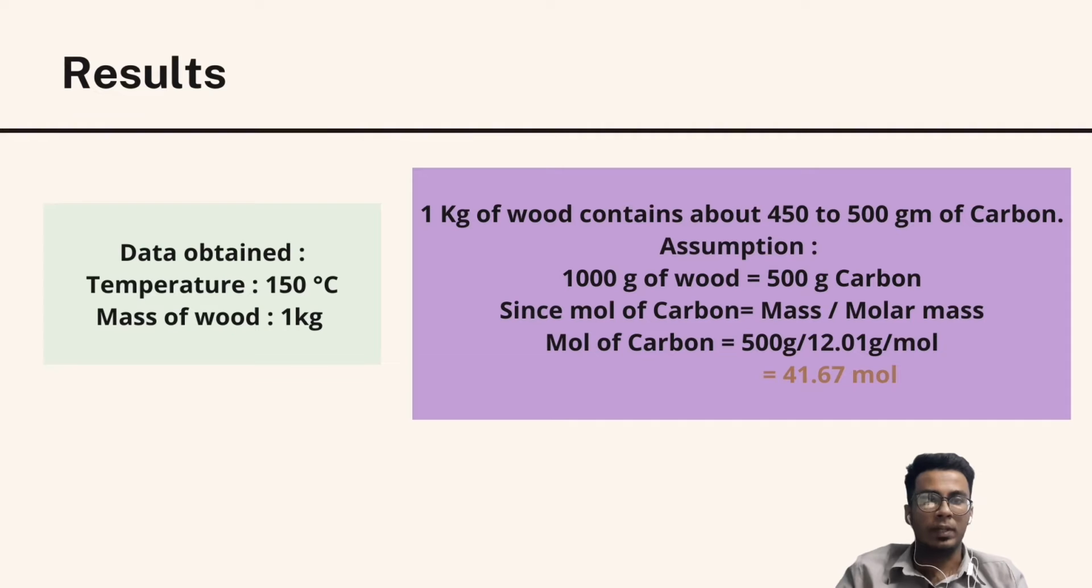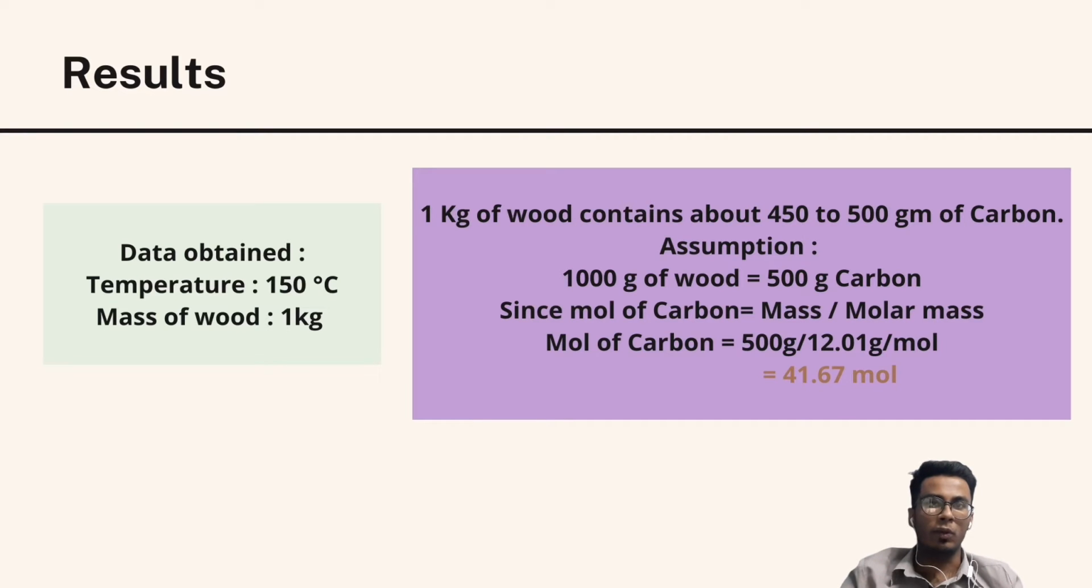So for the results part, first we have to obtain a few data from the experiment, and the temperature was 150 degrees Celsius and the mass of wood was 1 kilogram, which is 1000 gram. According to one study, 1 kilogram of wood contains about 450 to 500 gram of carbon. So from here we can make an assumption where 1000 gram of wood used is equal to 500 gram of carbon in this experiment.